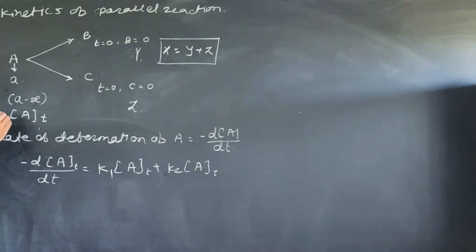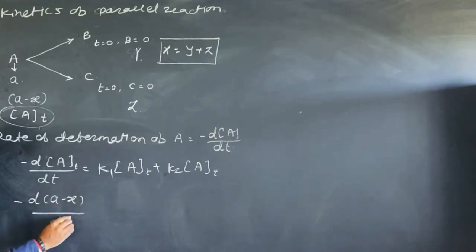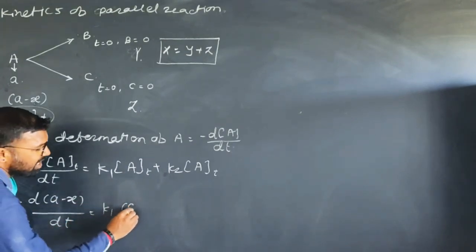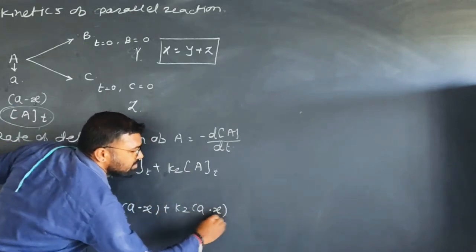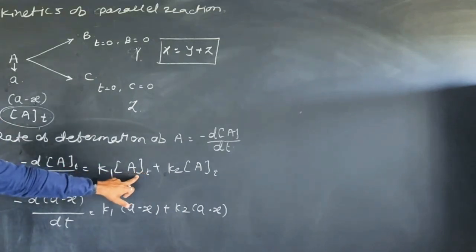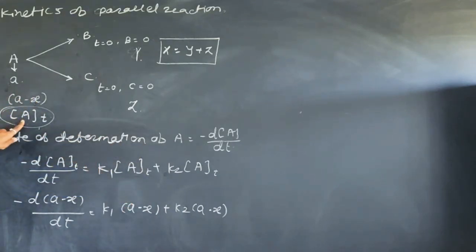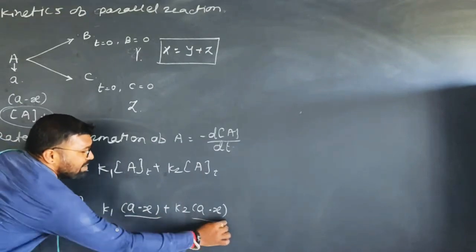Here we know that At, that means concentration of reactant A at any time, is equal to A minus X. Therefore, I can write here minus d(A minus X) upon dt, which is equal to K1 into (A minus X) plus K2 into (A minus X), right? Because we know that concentration of A at any time t is equal to At. At means A minus X, right? Here you can take A minus X common.